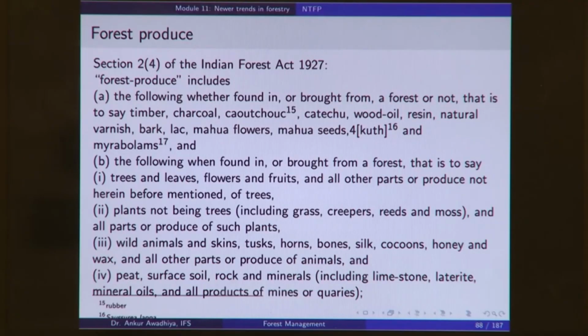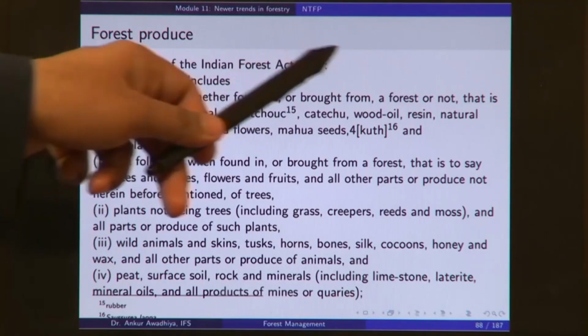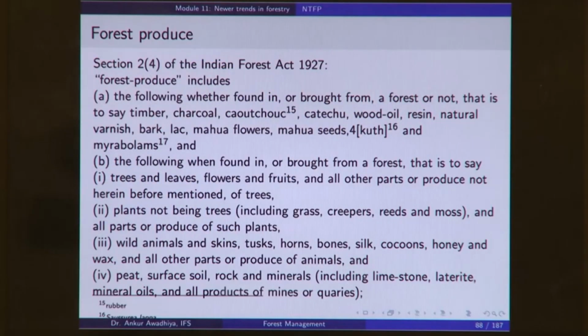These things, whether they are found in a forest or brought from a forest or not, which means that whether you are collecting these things, whether these are found in a forest, whether these are brought from a forest or whether these are brought from any other place, all of these are forest produce.